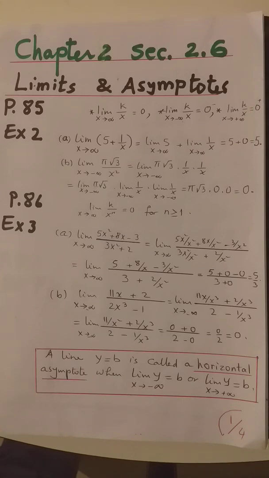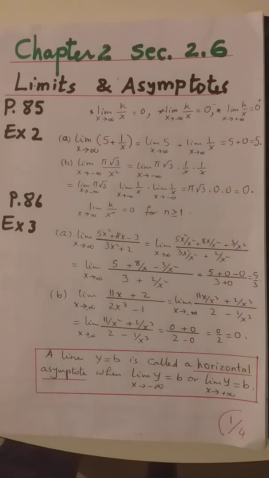Because any expression of the form k over x or k over x squared in the limit as x approaches infinity, you will have 0. B will be similar, as you see. Answer in this case will be 0.